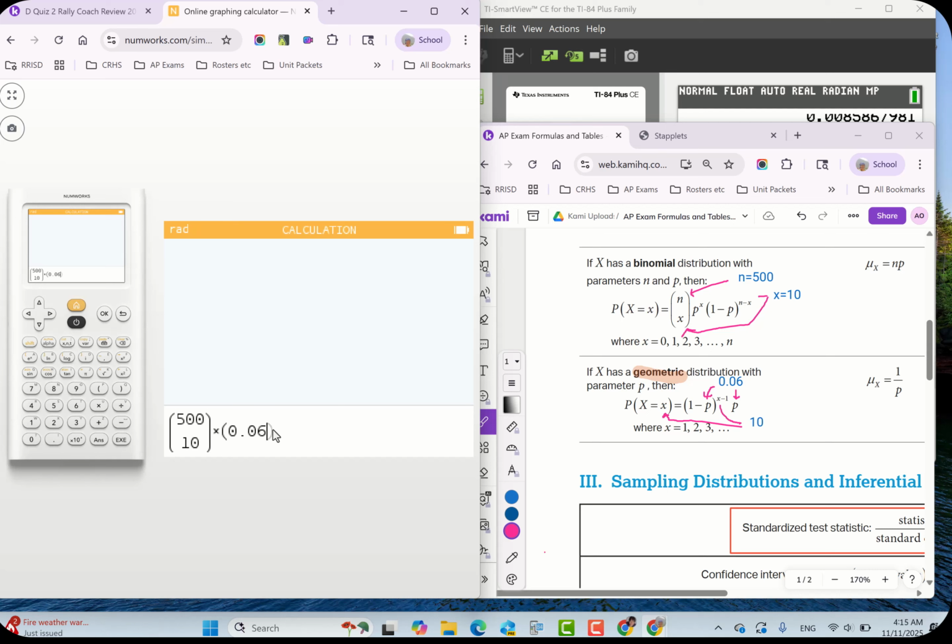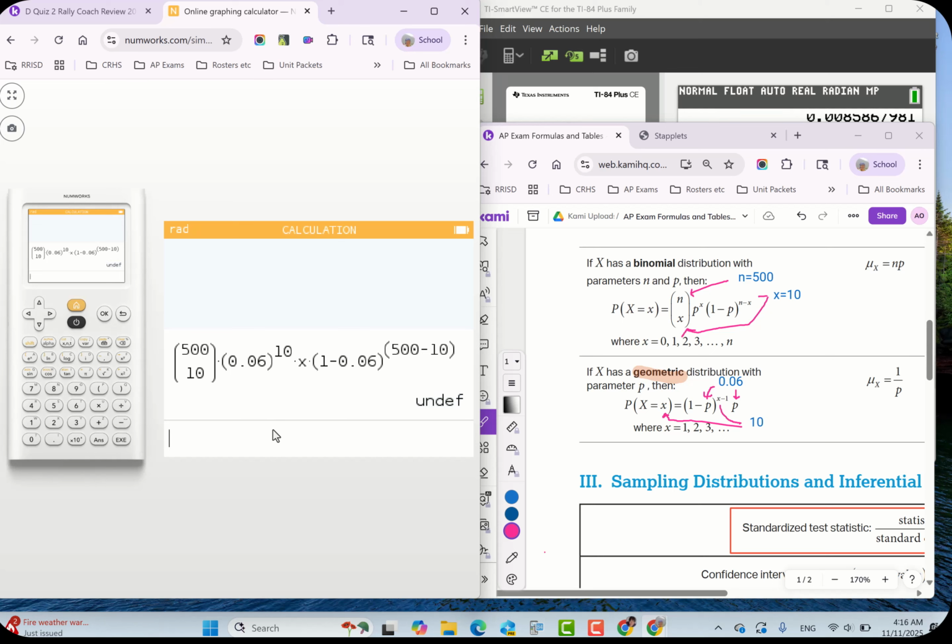So I'm doing that formula. I'm doing P, and I hit the up arrow to go up to the X. So we have 10 successes, times 1 minus P to the N minus X. I'm going to do parentheses there just to be safe. In this case, it's 10. And then you hit enter. Oops, let's see, did I do that right?